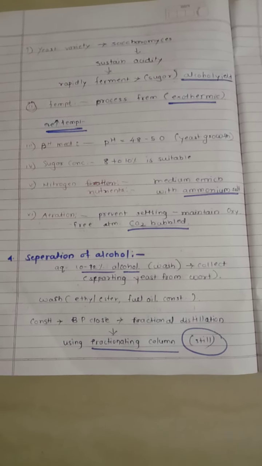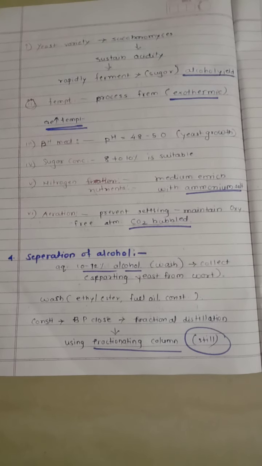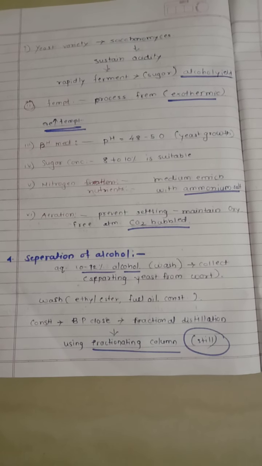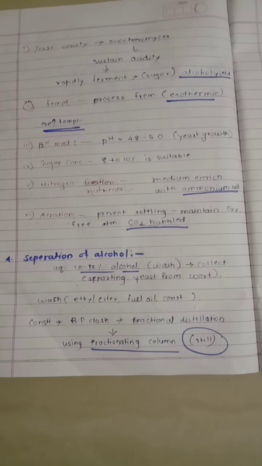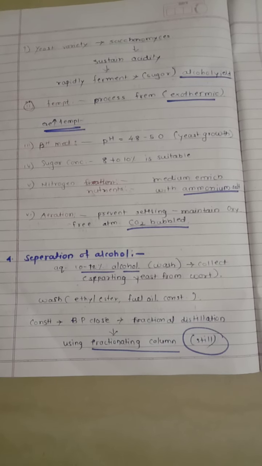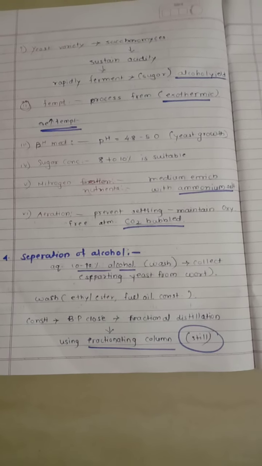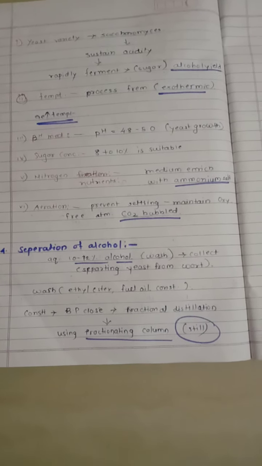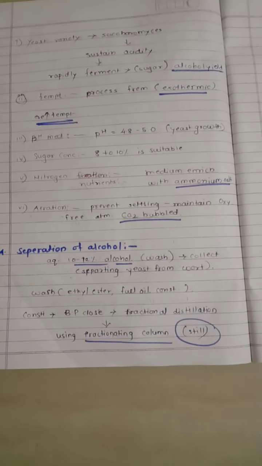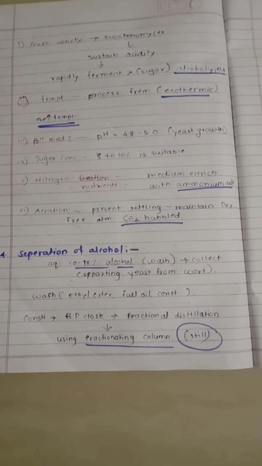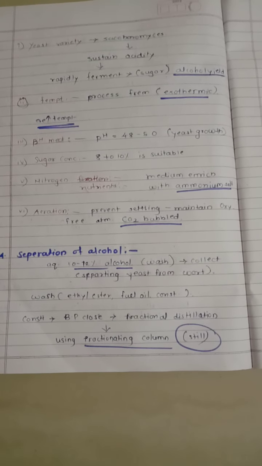The wash we collect also contains ethyl ester, fusel oil and other constituents. Remember, the constituents present in the wash have close boiling points, so fractional distillation is necessary using a fractionating column.